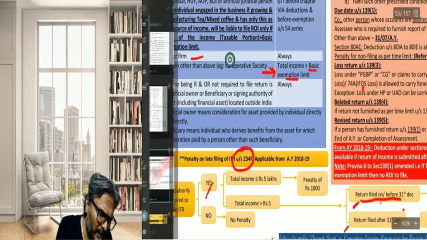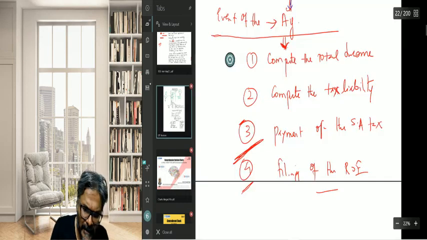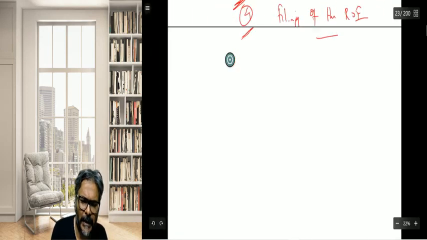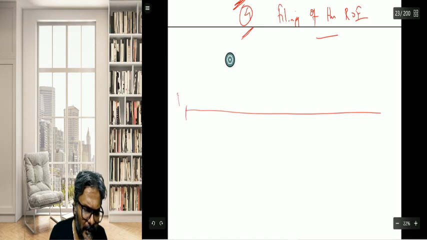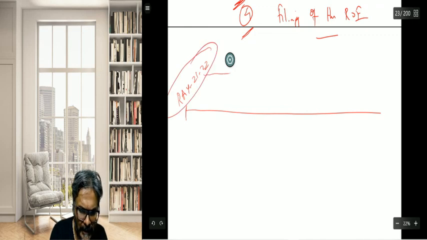So here lies one question that could be there, students, and I always keep repeating this question. It would be an important one, where the ROI is for the relevant AY, your AY, which is AY 2122. So for the relevant AY 2122, the due dates we all know.